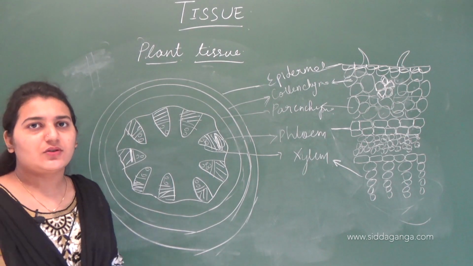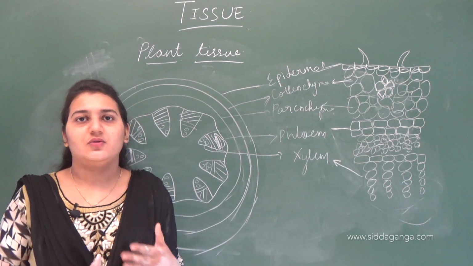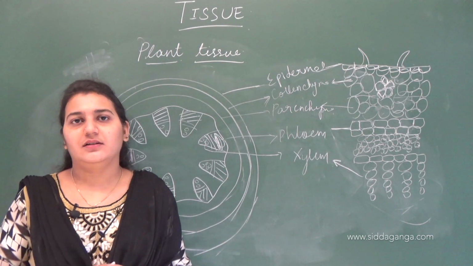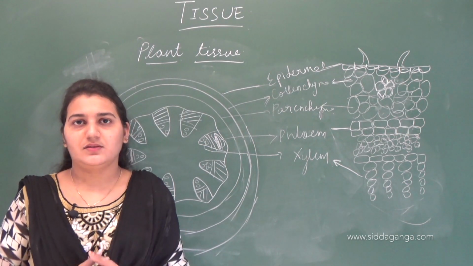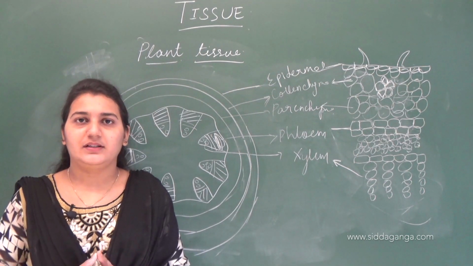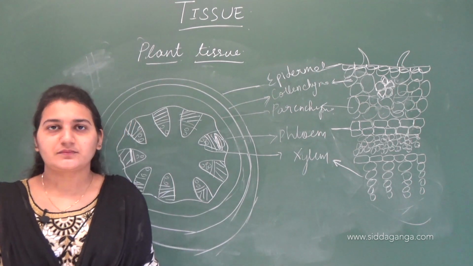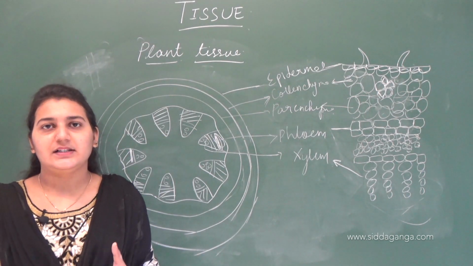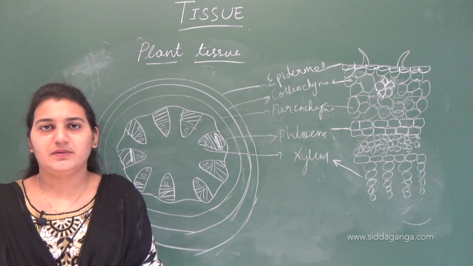So this was all about today's class. We have seen so far what tissues are, their functions, their characters, their importance. Now we know the tissues in plants differ from those of animals. In plants there are majorly two types, meristematic and permanent. Meristematic cells are dividing and responsible for growth, and there are basically three types: apical, lateral and intercalary. In permanent there are two types: simple and complex permanent tissues.